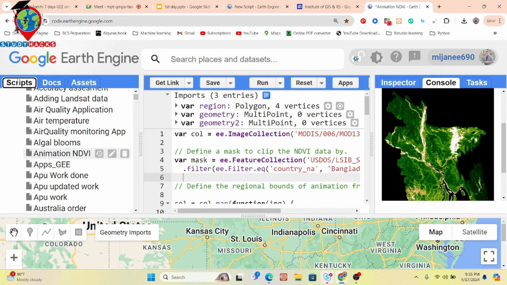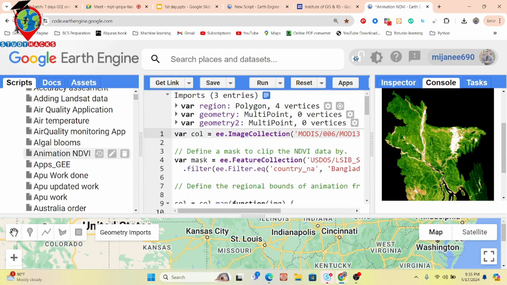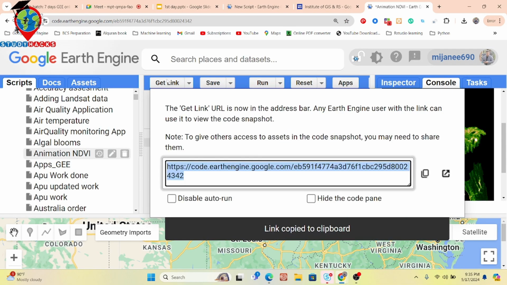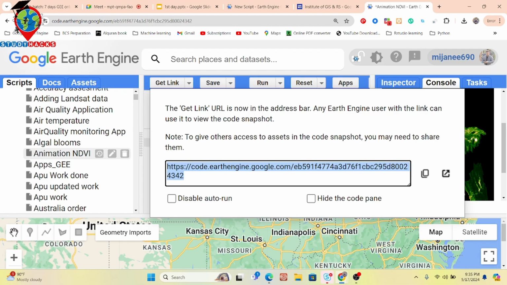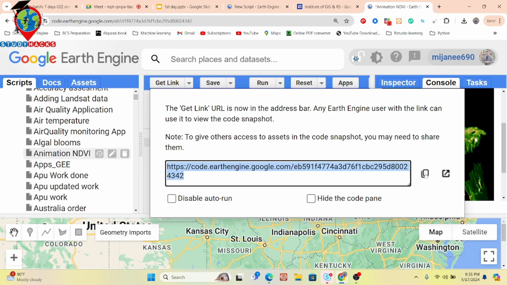So further I can easily use this code, and also modify or edit it and show the result. You can see the get link button. Suppose this is the code I want to share with you. For that, I simply click on the get link button. Now it generates a link. You can see it generates this type of link. I simply click on here, click to copy the link and send you this link. Then you can easily go to this link and it automatically opens this code.